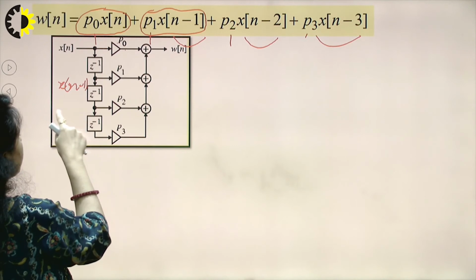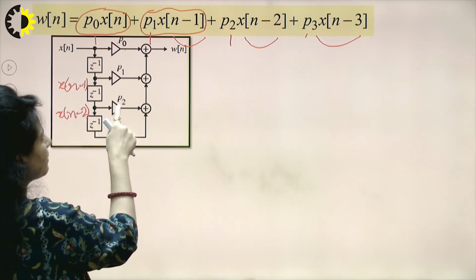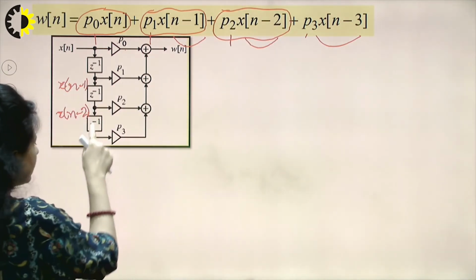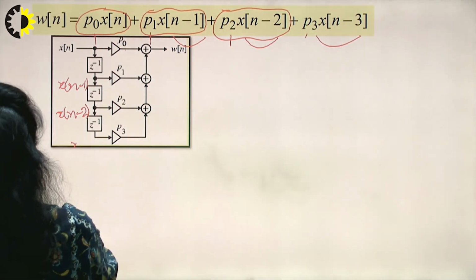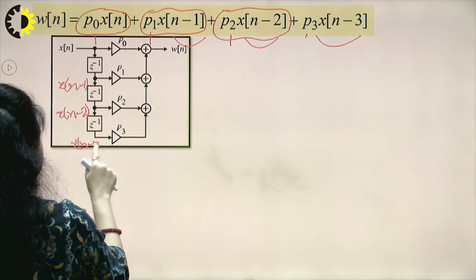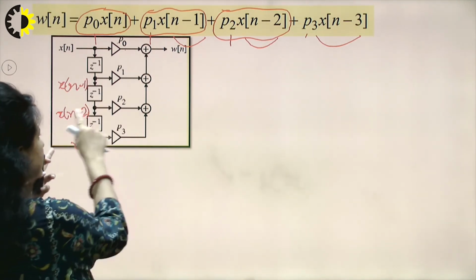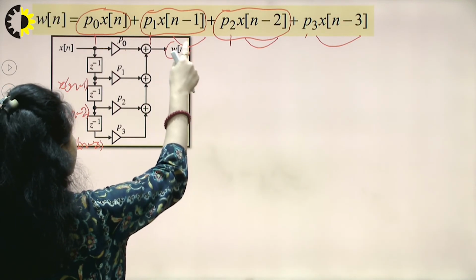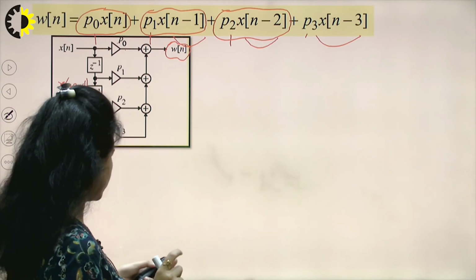From here I am getting x(n minus 2) multiplied by p2, giving me the third part of the equation, and finally when it is passed through the last delay, x(n minus 3) multiplied by p3 gives me the last section. All these signals that we have generated are added together, and here I obtain my w(n) or H1(z), the first part of the equation.